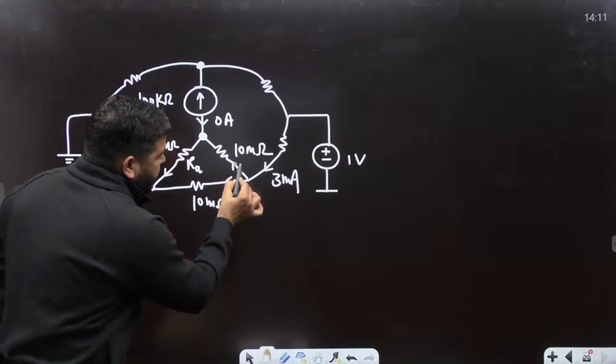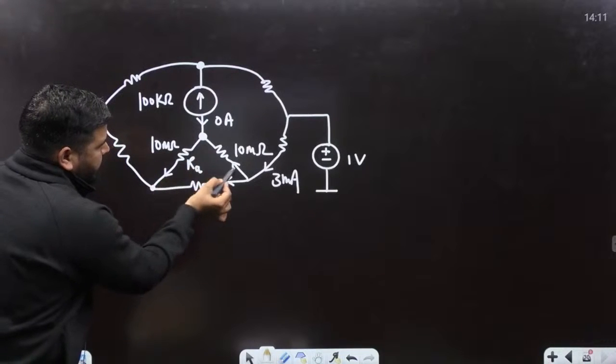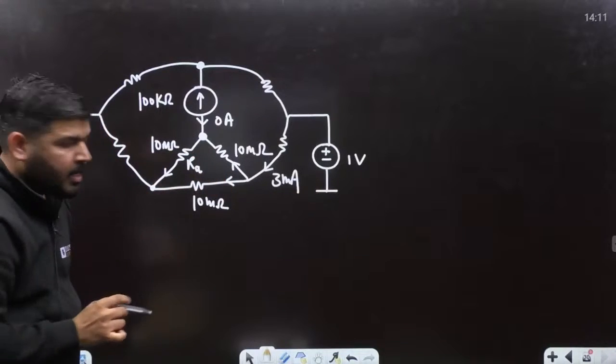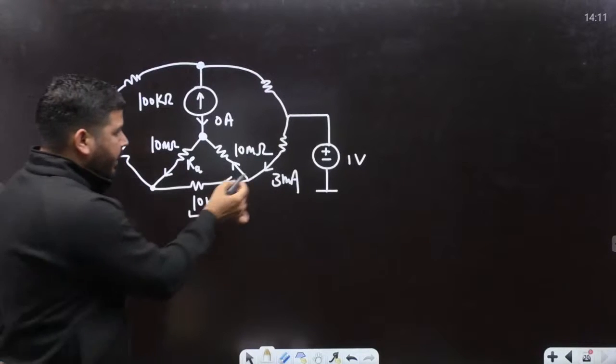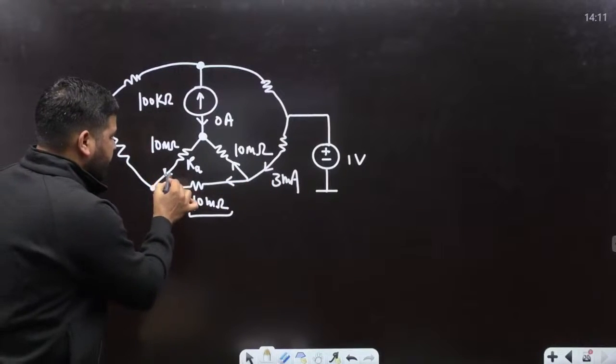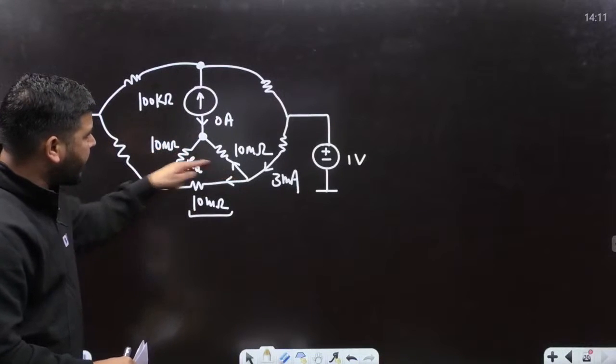There are 2 ways of solving this. Via this path the resistance is 20 milliohm, and via this path the resistance is 10 milliohm. So you can divide this current and calculate this current. This is easy peasy. Let's try to calculate this current.